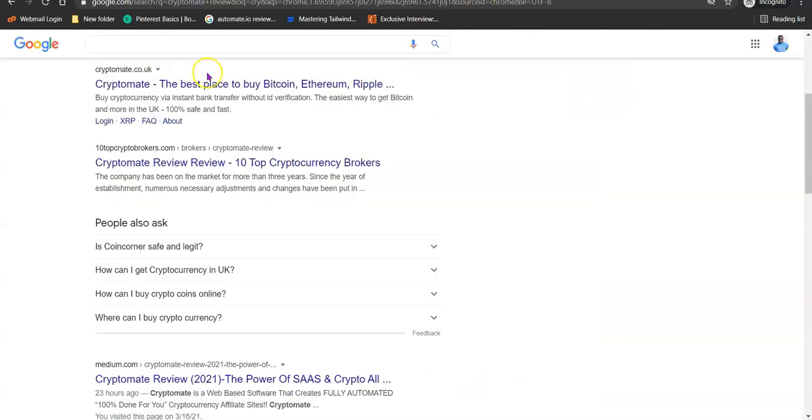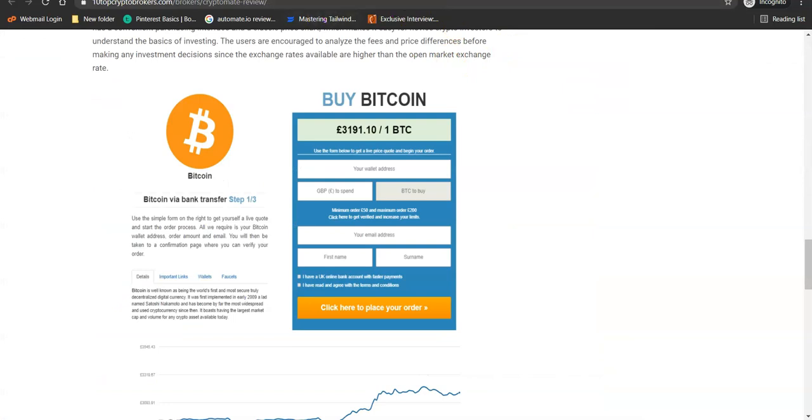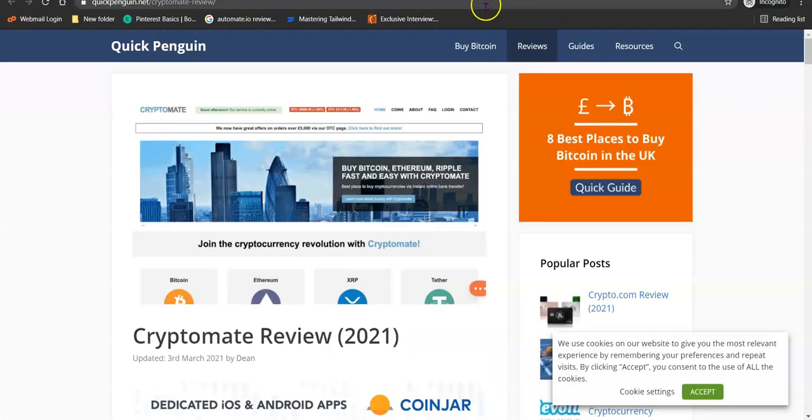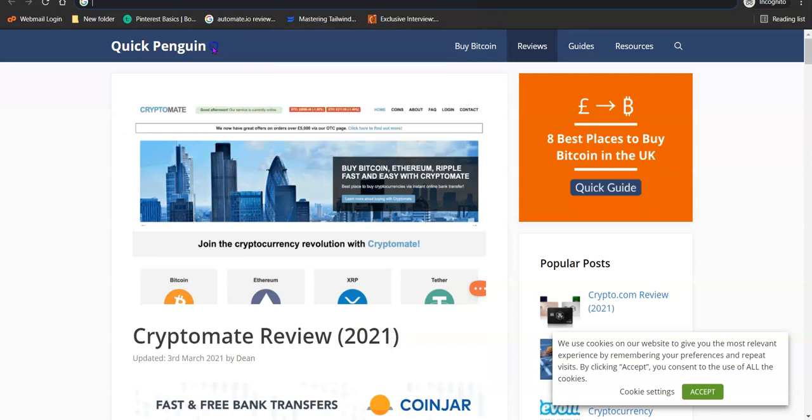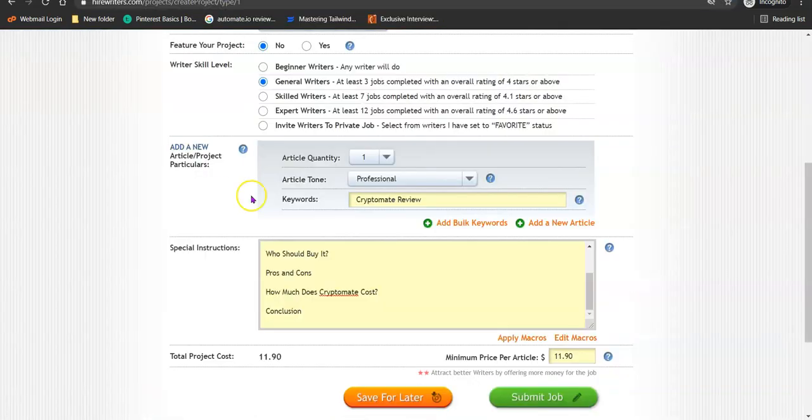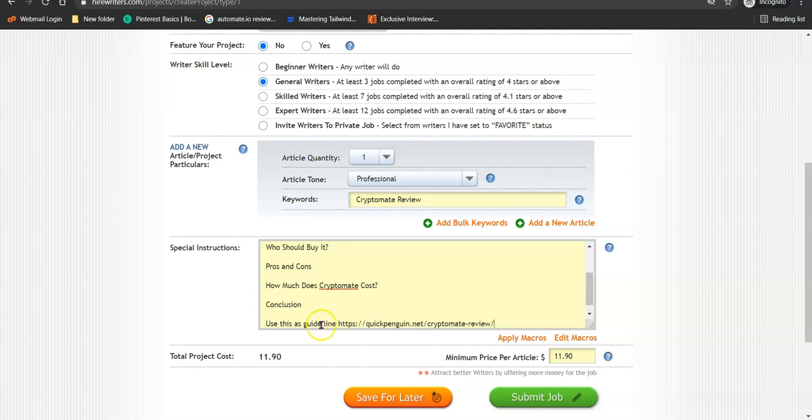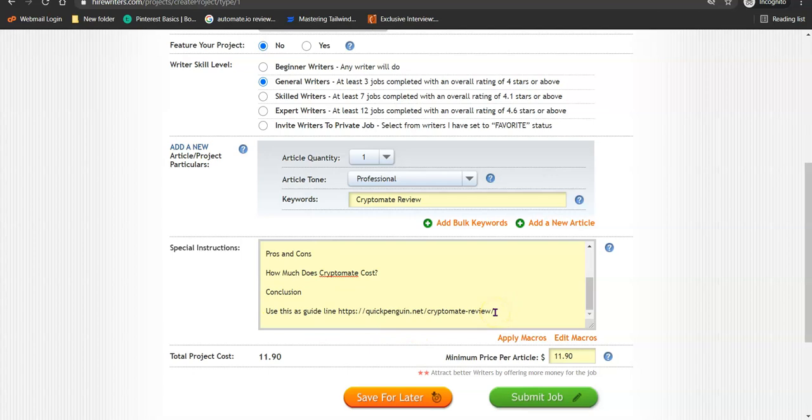The next thing you want to do is copy this content URL, the good ones. Copy it, then come back here and say use this as guideline. So paste the article URL here. You can also tell them to do additional Google research on the keywords to be able to have more content on the product you are trying to promote.